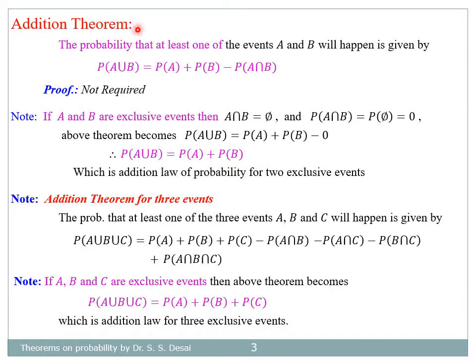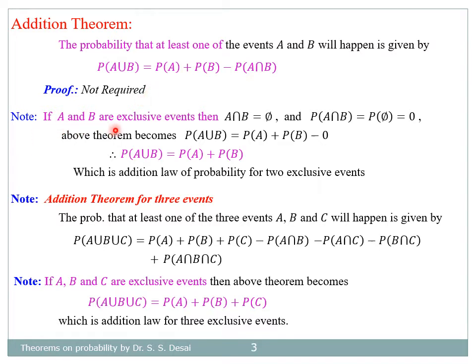Let us see the addition law of probability. Statement is the probability that at least one of the events A and B will happen is given by probability of A union B equal to probability of A plus probability of B minus probability of A intersection B. So you remember only this equation for addition law of probability. Proof is not needed for you.